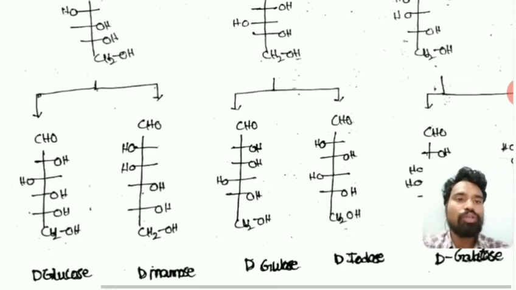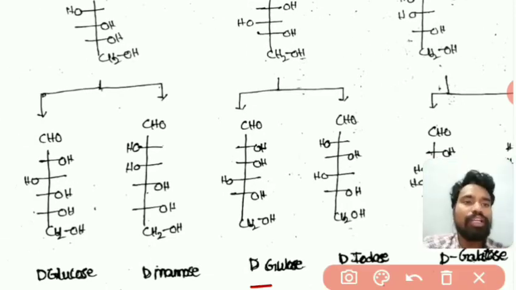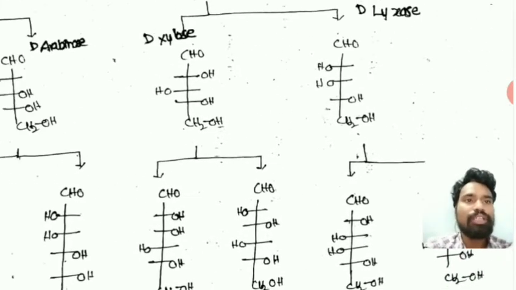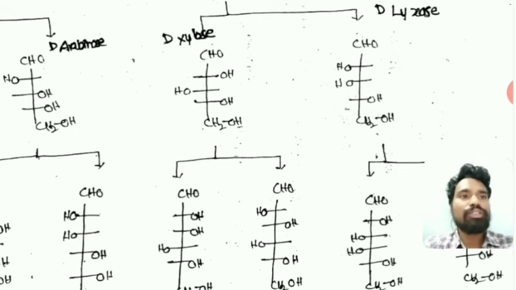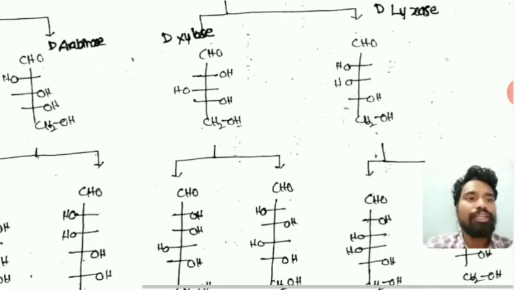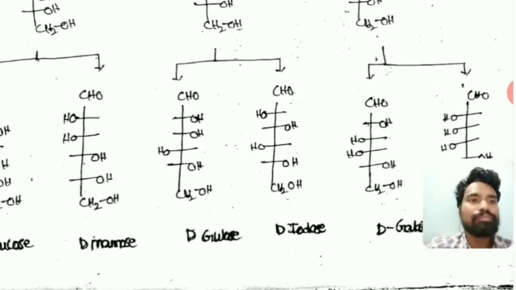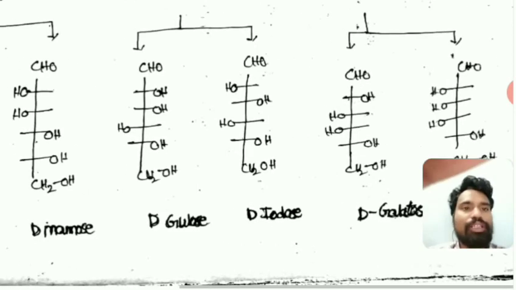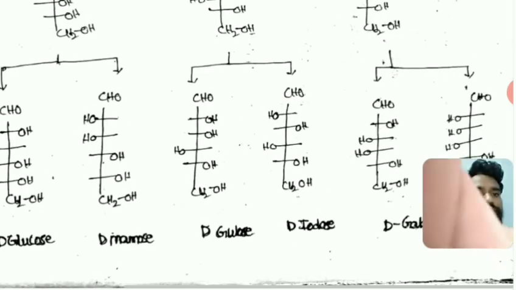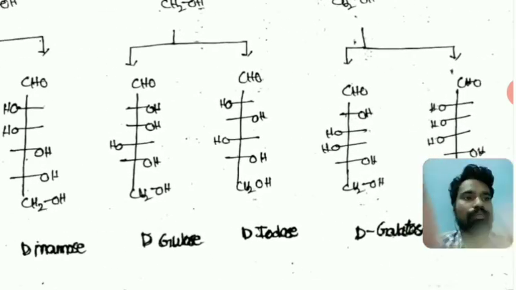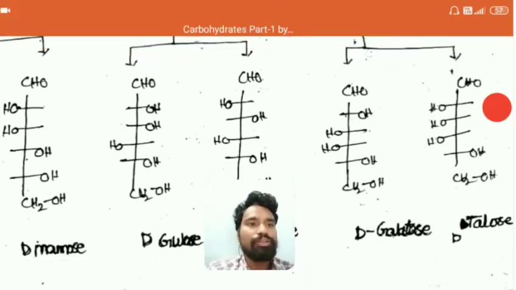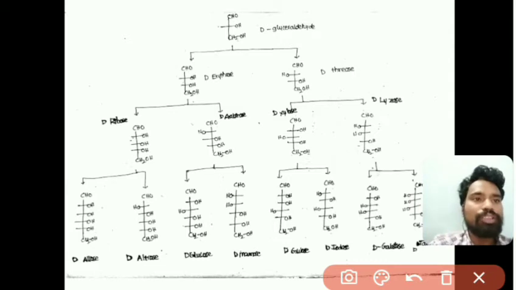One is D-gulose and another is D-idose. And D-lyxose is also a 5-carbon carbohydrate. To that, if we add one more carbon, we get 2 hexoses: D-galactose and D-talose.